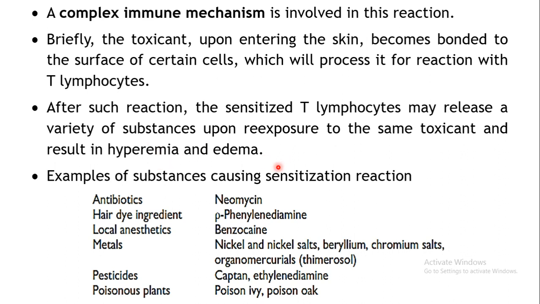Some types of skin reactions may be precipitated upon subsequent exposures. Some examples are quoted here. Antibiotics like neomycin can precipitate this type of sensitization reaction. Among drugs, the local anesthetic benzocaine can also result in this sensitization reaction. Several types of metals, pesticides, or certain poisonous plants, poison ivy or poison oak, may also result in sensitization reactions when they come into contact with the skin.